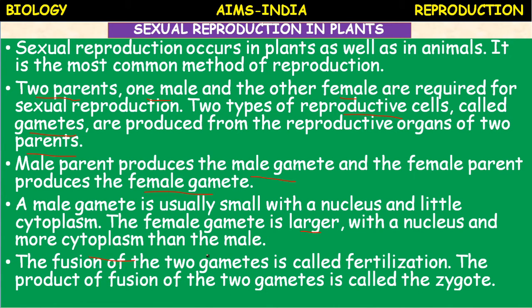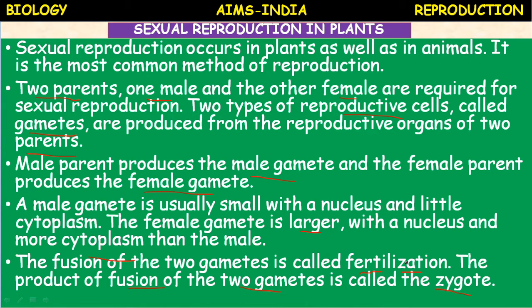The fusion of these two gametes is called fertilization. The formation of gametes and fusion of gametes. Fusion of gametes is called fertilization. The product of fusion of two gametes, male and female, is called zygote. Zygote is the product of fertilization.